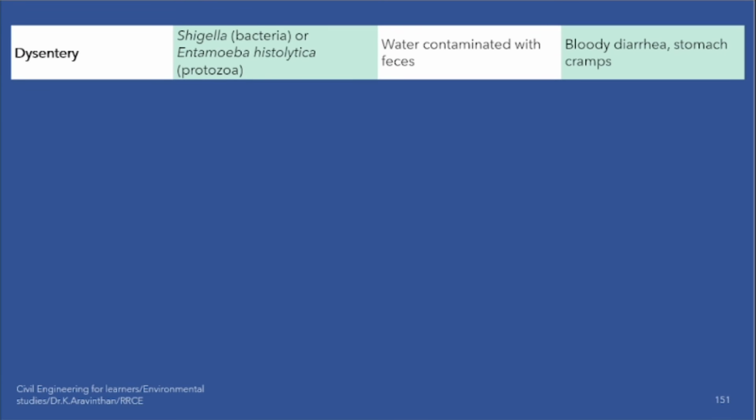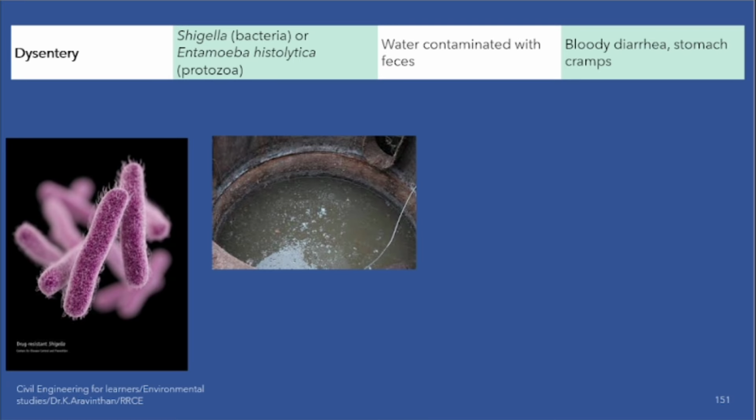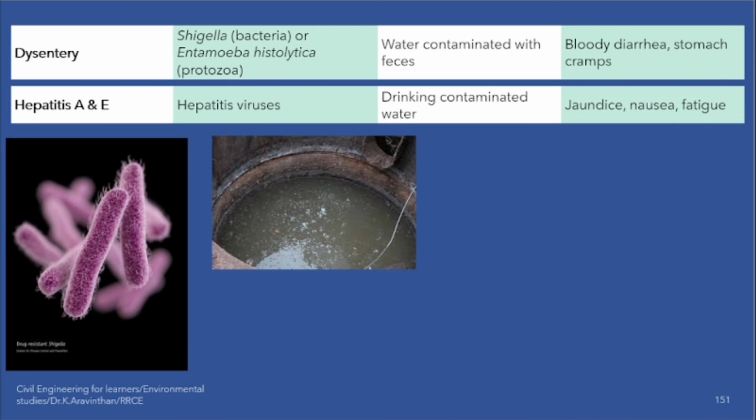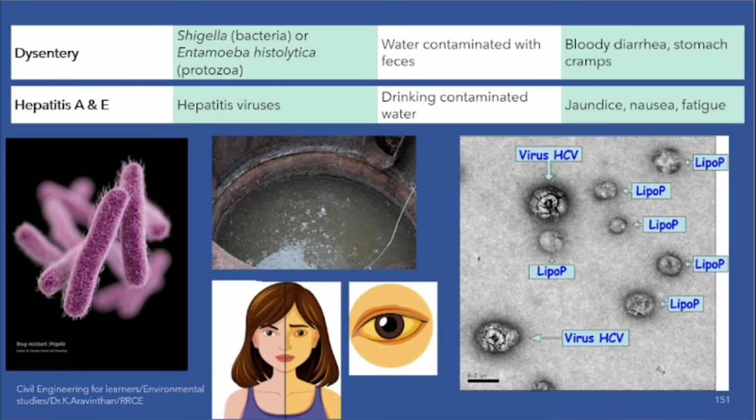The next is dysentery. Why does this happen? This is also due to a bacteria, Shigella, and water contamination. Due to that only you will get dysentery. This is the Shigella bacteria. It might be consumed through well water. Like this you would have consumed it. So due to water there will be some problem. The next is hepatitis A and E. Have you heard of jaundice? What kind of disease is jaundice?